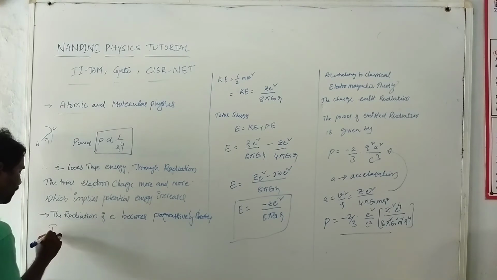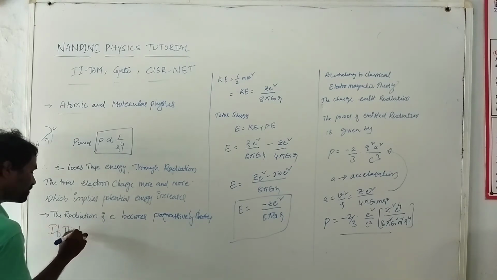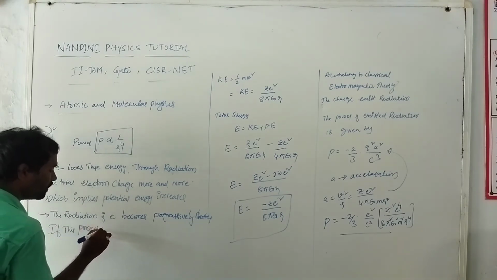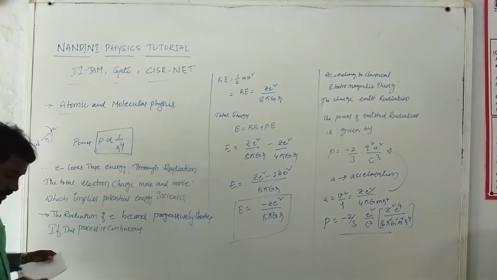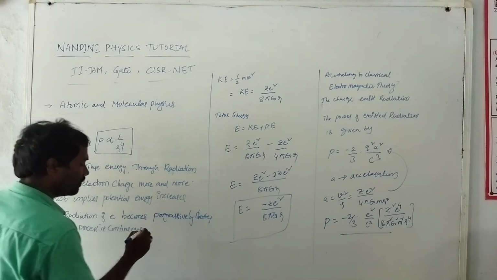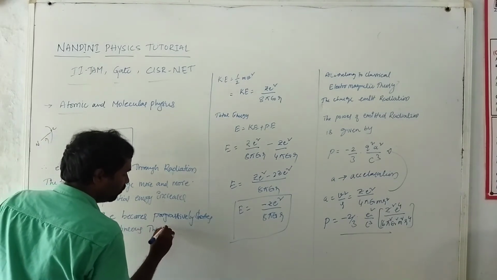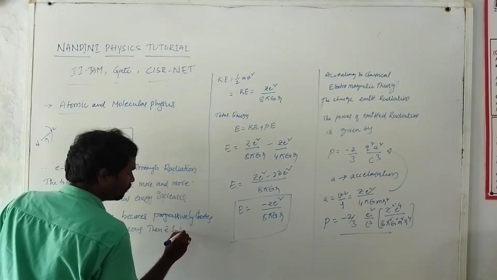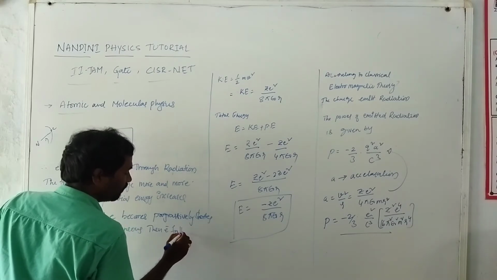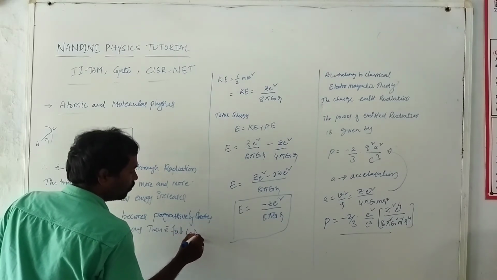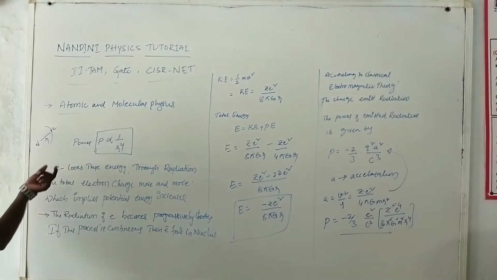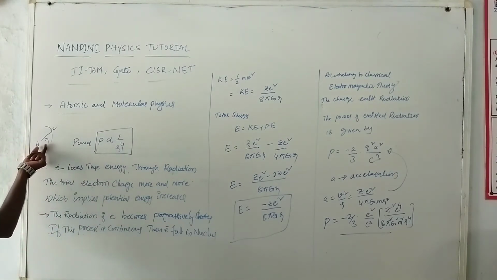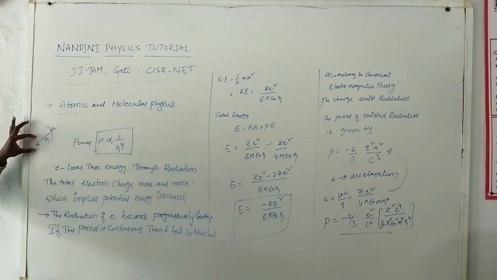If this process is continuous, then the electron will fall into the nucleus.